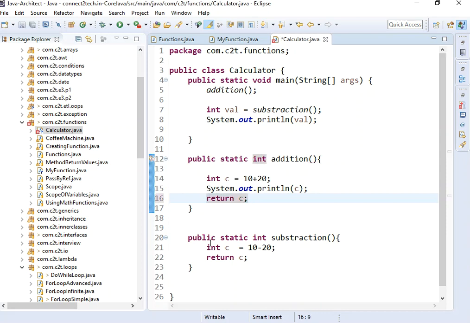And we don't have to mention void before returning, right? If nothing is getting returned, you have to specify void. How does Java know that the method is not returning anything? Say I just want to do the subtraction, I don't want to do void addition, I can remove that. It is not necessary that we have to have that.